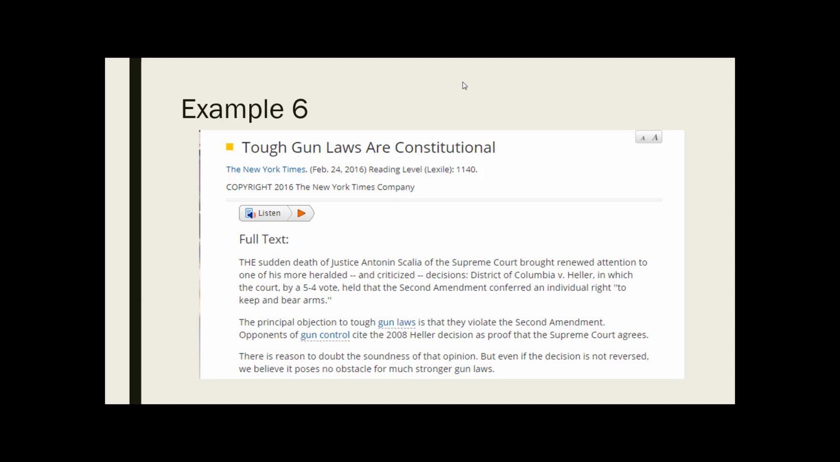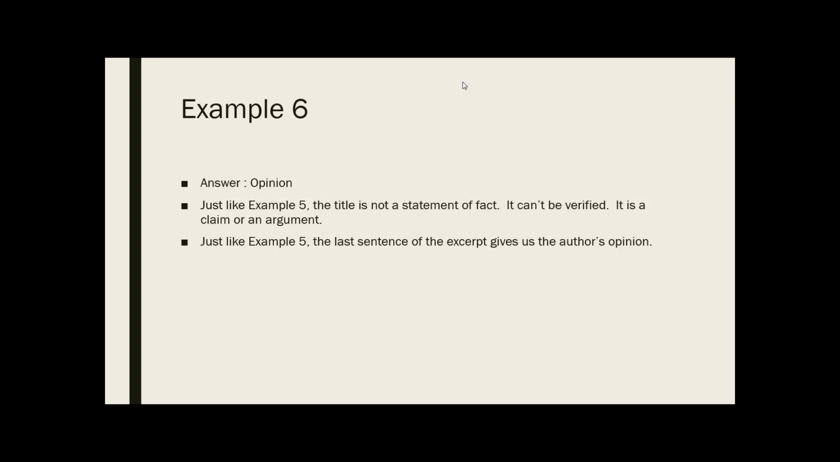And just like the last one, if we go all the way down and look at the third paragraph here, there is reason to doubt the soundness of that opinion. That happens to be former Justice Antonin Scalia's opinion in District of Columbia versus Heller. But even if the decision is not reversed, we believe it poses no obstacle for much stronger gun laws. Well, here we do see a little bit of the first person, right? We believe. And we do see a strong statement of opinion, right? If you believe something, that's not a statement of fact. That's already an opinion. That's an argument. That's saying what you believe. So, again, the answer for this is opinion.